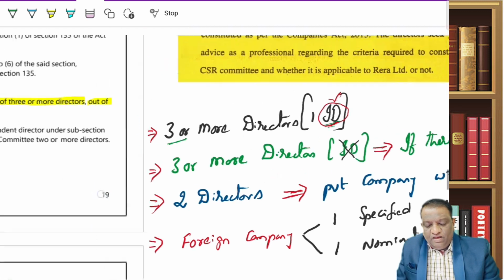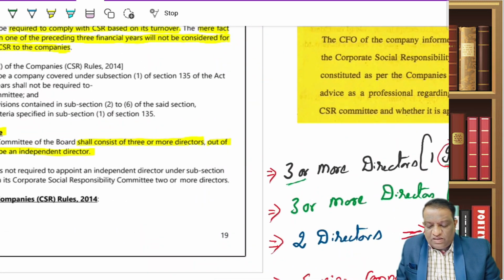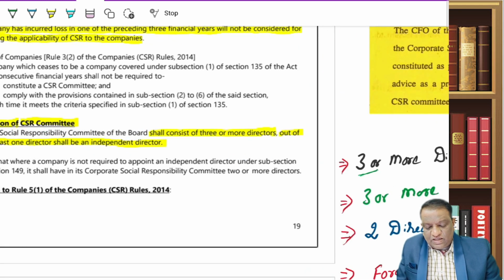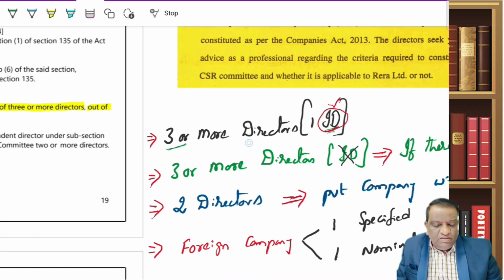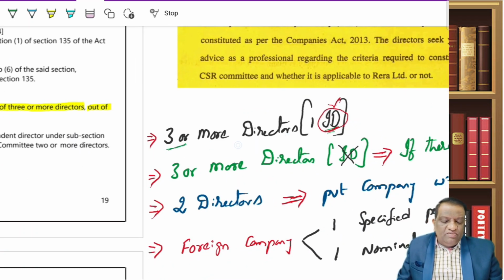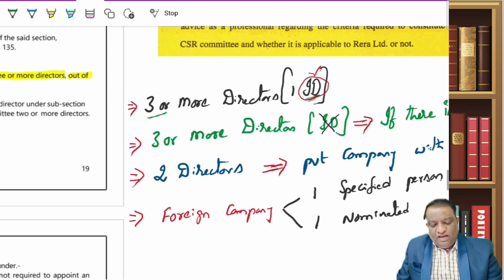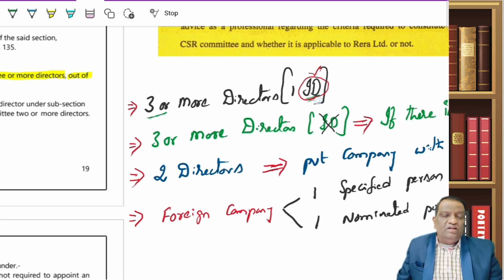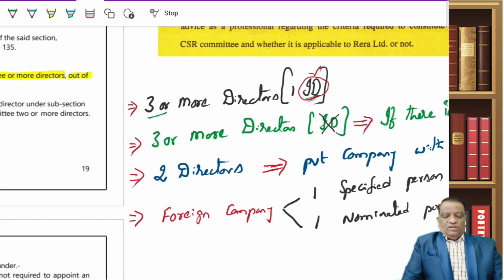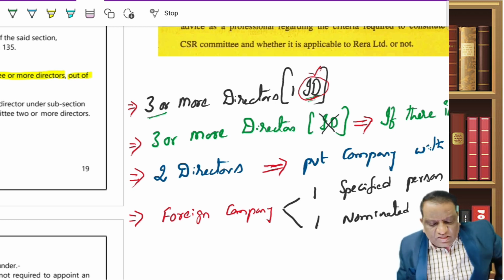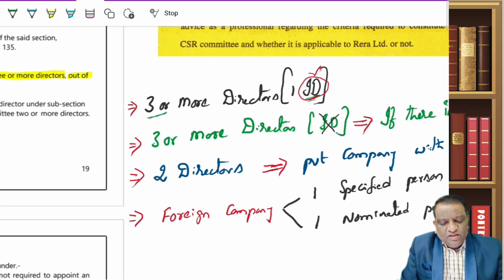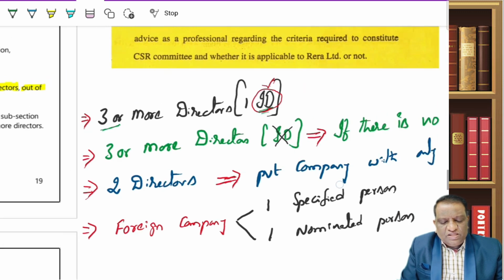So come back here. Once CSR provisions are applicable, you need to have a CSR committee. And the CSR committee must have 3 or more directors. So minimum 3 directors. Out of those 3, one shall be an independent director. Since you don't study much about the independent director at this level, I don't want to confuse you by unnecessarily raking up the topic. So let's limit ourselves to this.